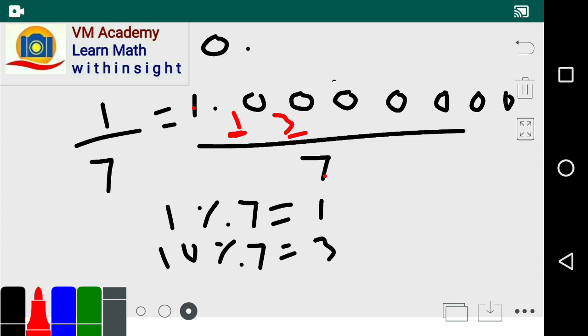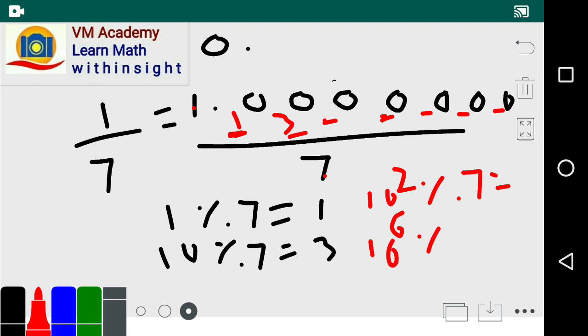And similarly here we have to calculate 10 raised to 2 mod 7, then 10 raised to 3 mod 7, 10 raised to 4 mod 7, 10 raised to 5 mod 7, and then 10 raised to 6 mod 7. But according to Fermat's little theorem, 10 raised to 6 mod 7 is nothing but, friends, 1.